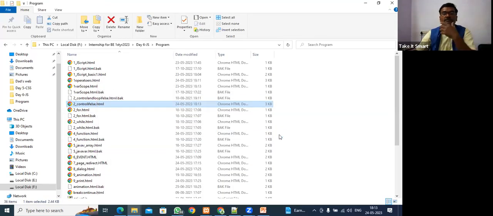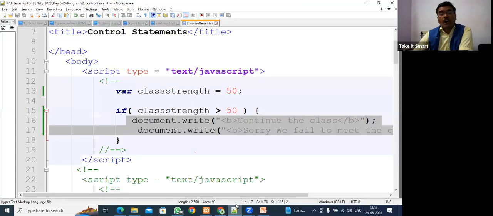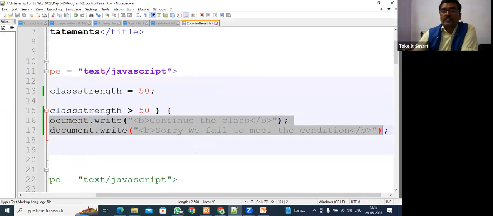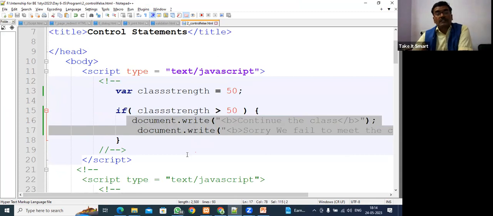Let's run this program. Output is not coming from that. This program contains some more code below, so output is coming from that. Control is not going here at all and no code is getting executed. That's why this is referred to as a control statement. It controls the flow of the program.